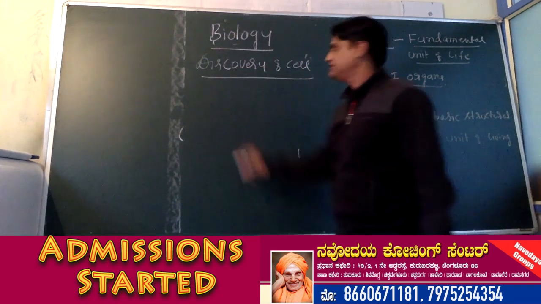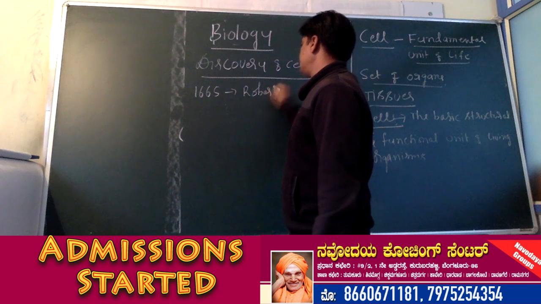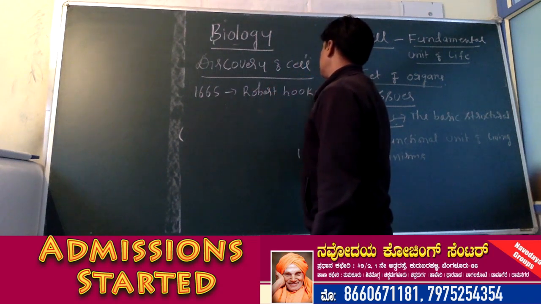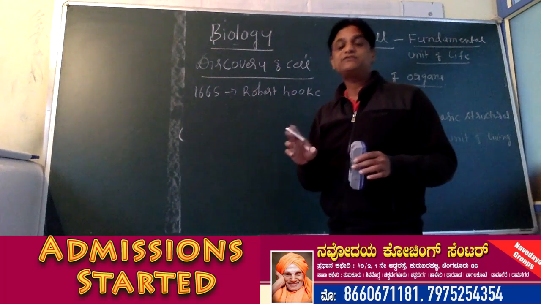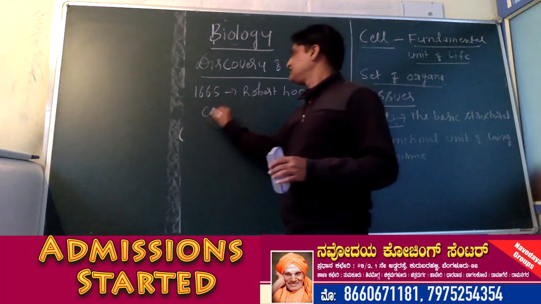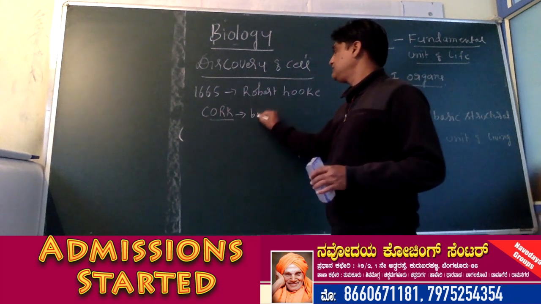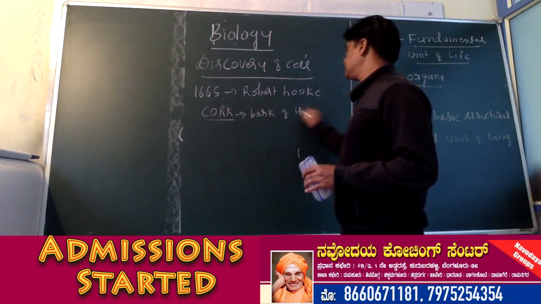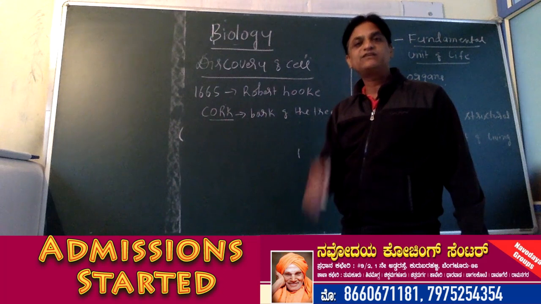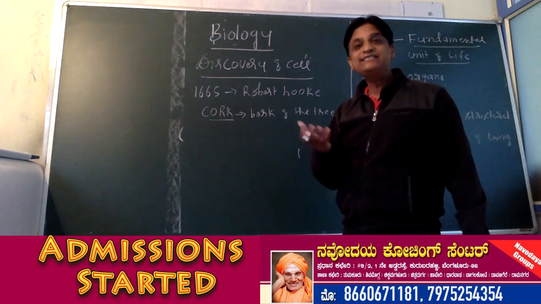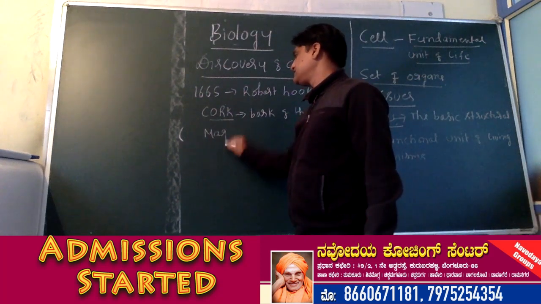Discovery of cell. In the year 1665, a scientist by name Robert Hooke observed a thin slice of cork. Cork is a material obtained from the bark of the tree. He took a thin slice of cork and observed it under a magnifying lens.